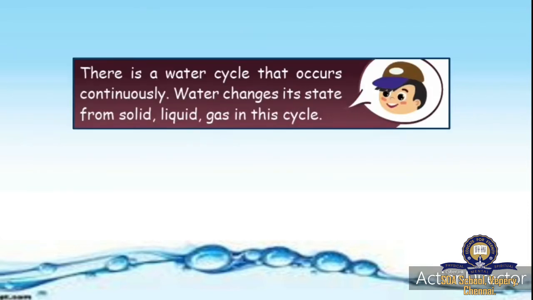so we are getting water from rain, that we know. So how does this rain happen? That is called the water cycle. There is a water cycle that occurs continuously. Water changes its state between solid, liquid and gas in this cycle. Okay, so we shall read about the water cycle now.